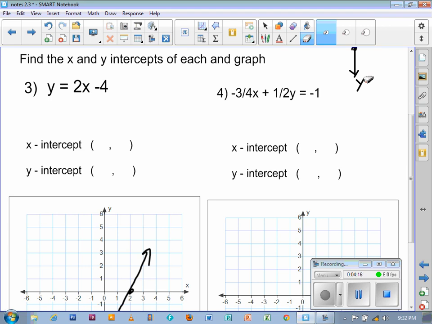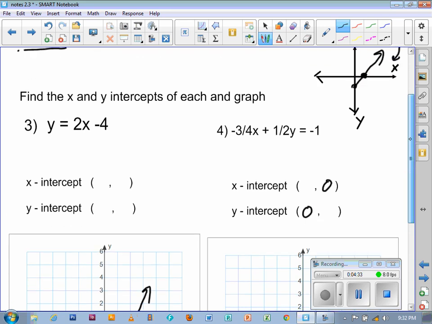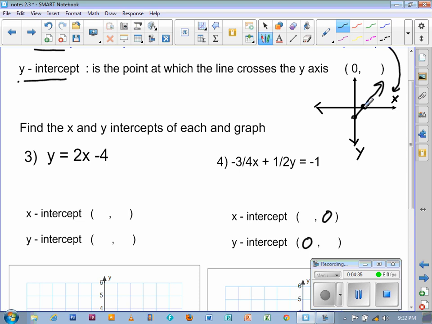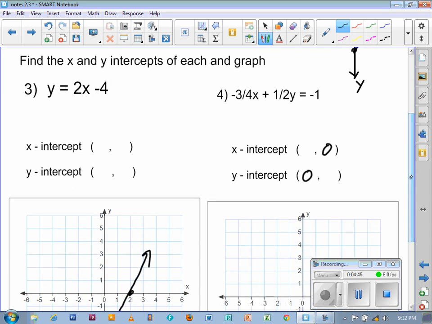So let's go to work and try that. So, a lot of fractions. Let's do this. If the x-intercept exists, I think hopefully you know that y has to be 0. So we're going to put 0 for the y for the x-intercept, and put 0 for the x for the y-intercept. It's just the opposite. And hopefully that makes sense why you do that. Don't just memorize. If my line crosses the x-axis, y has to be 0. If it crosses the y-axis, x has to be 0. That's just the way it has to work, even though we don't know exactly where that point is.